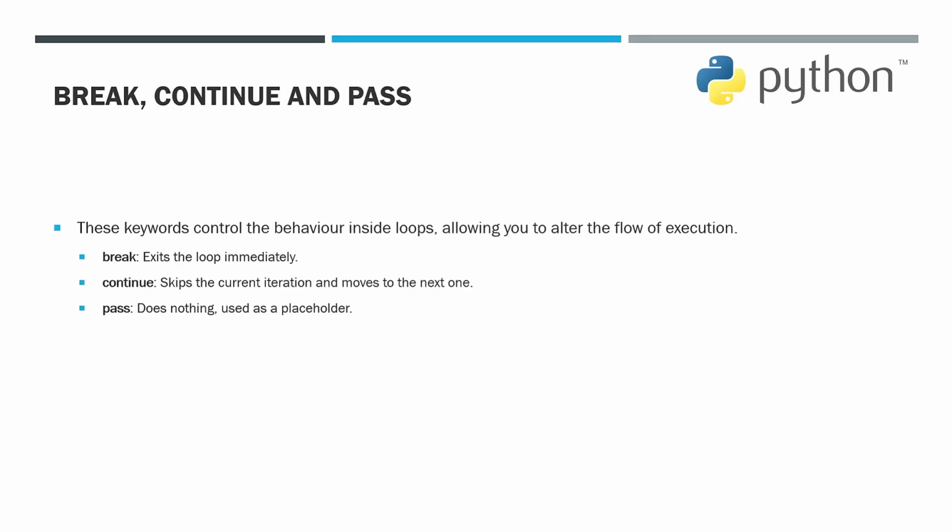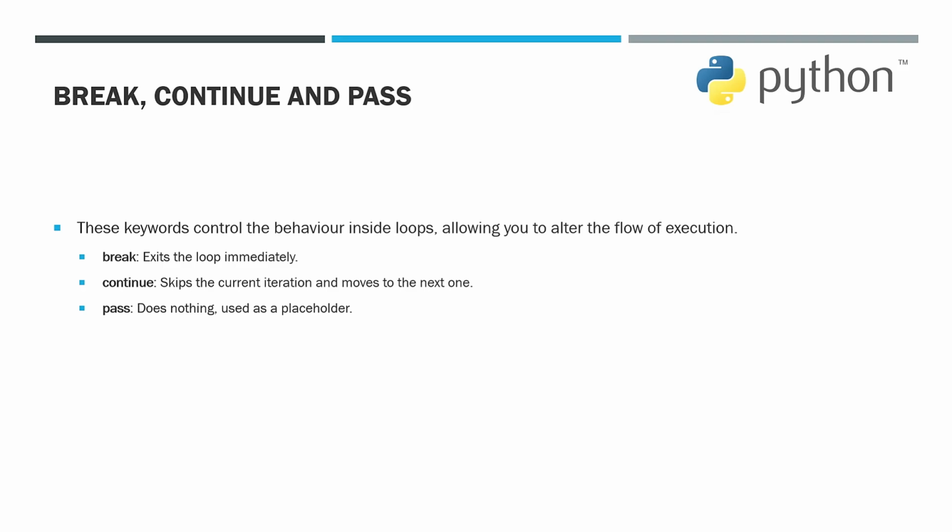In this session, we will learn about break, continue, and pass keywords and their uses. These keywords control the behavior inside loops, allowing you to alter the flow of execution. Break keyword is used to exit the loop immediately. Continue keyword allows us to skip the current iteration and move to the next one.